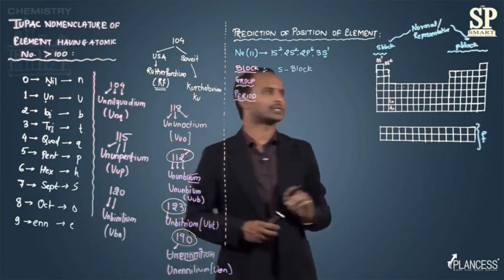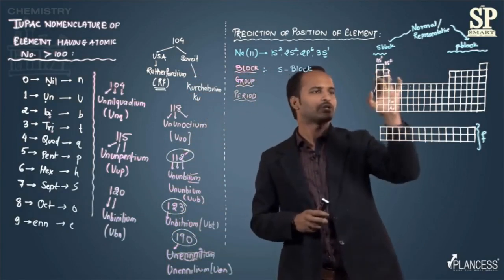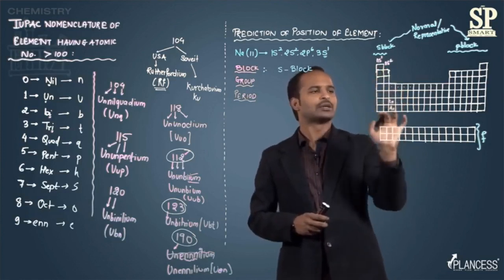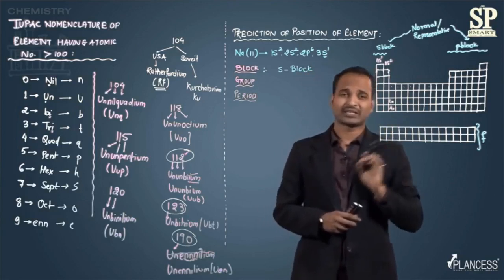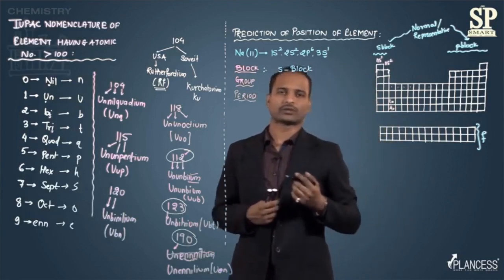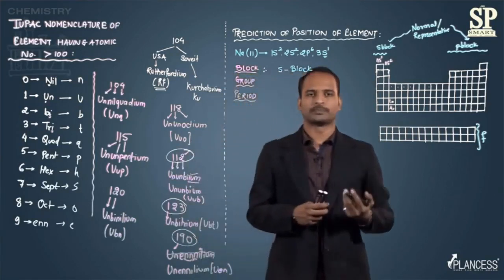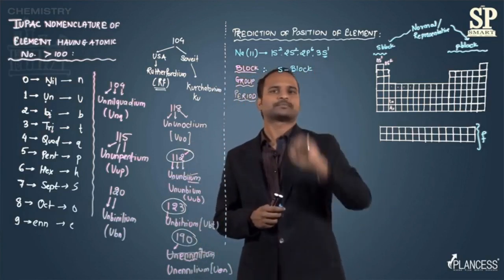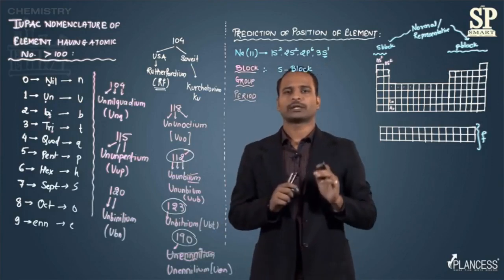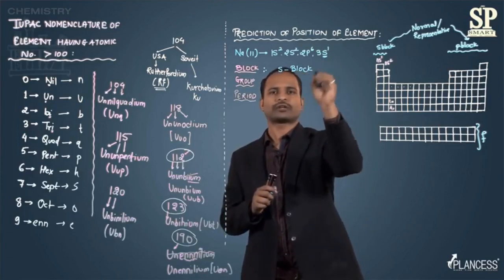S block means the element is one of these 13 elements. But still there are 13 elements, so next I will write the group. Sodium belongs to which group? Here I can say it is s1. For the group, it is better that you write it as an s1 configuration.